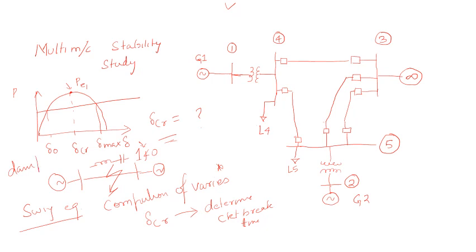So we are considering this damping factor is also negligible. Okay, so these assumptions do not make our calculation accurate. Okay, accuracy. So when you increase the system to a different number of machines, the accuracy again decreases, and that is not feasible for our calculation of delta CR.